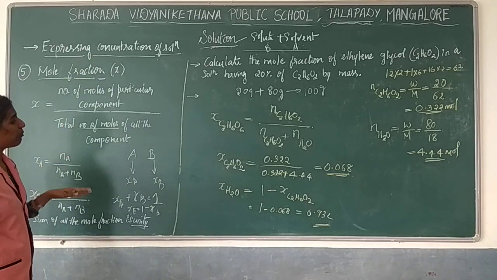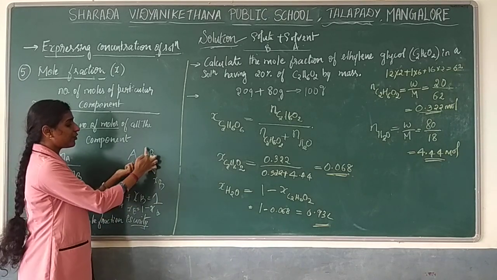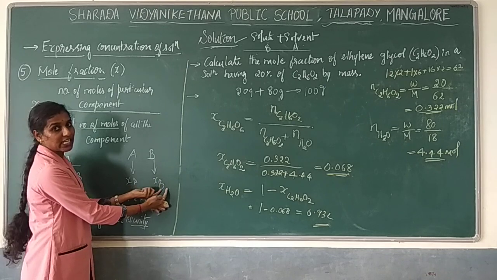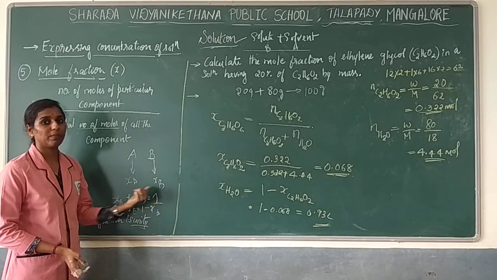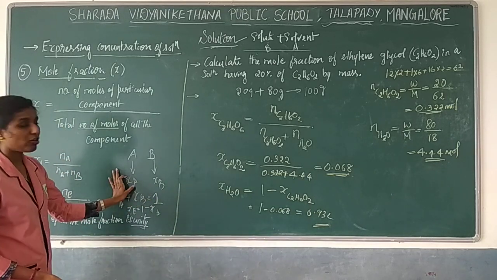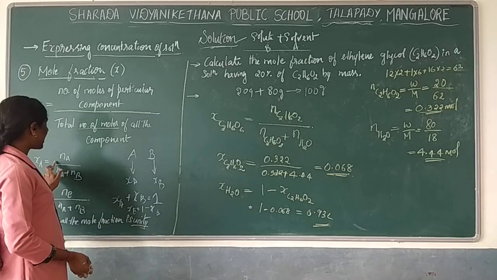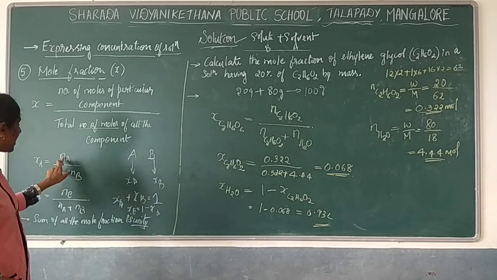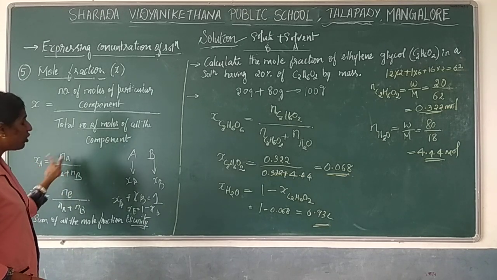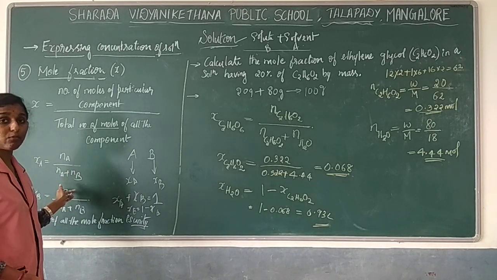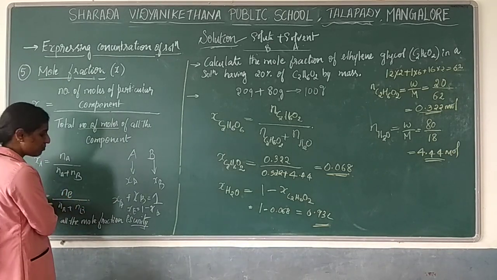Now when you are finding mole fraction, if you are finding for A, it comes as mole fraction of A. If you are finding for B, it comes as mole fraction of B. Whatever compound they ask based on the problem, it is explained accordingly. So if you want to find the mole fraction of A, X of A, it is Na, the number of moles of that particular compound A, divided by the total number of moles of A as well as B. In the same way it goes with Xb also.